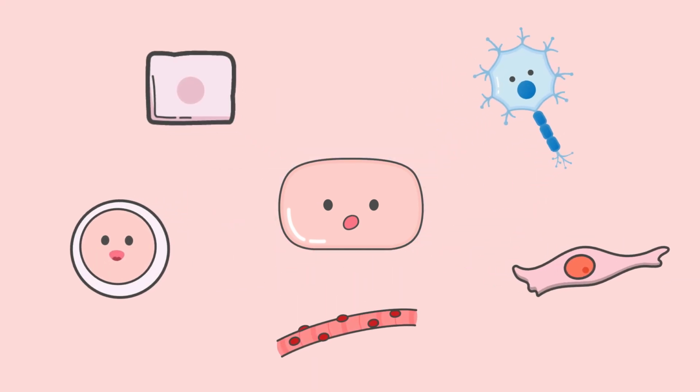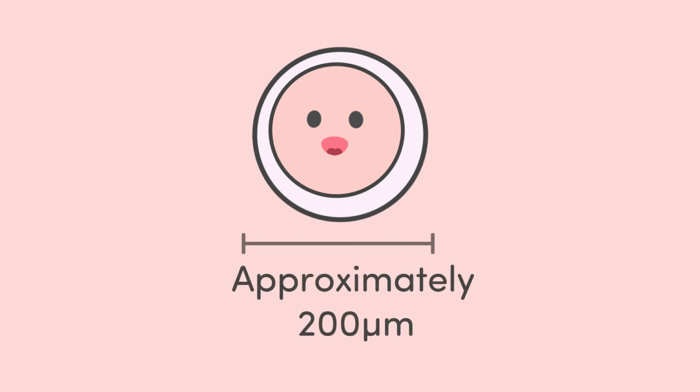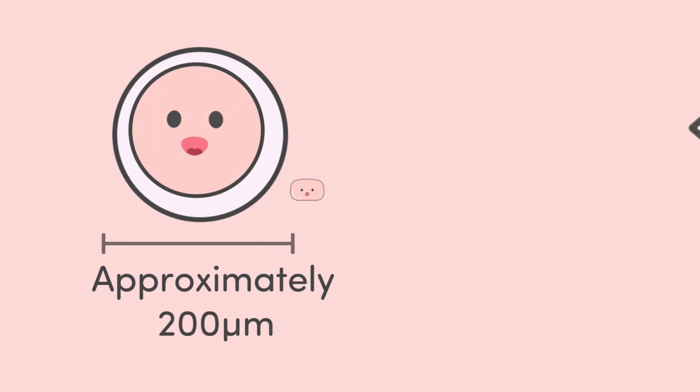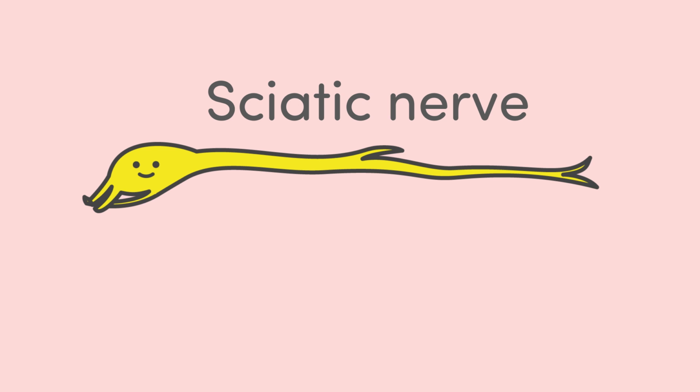However, as I mentioned earlier, there are many different types of cells, and some are quite large. Take the egg cell, for example, which is the source of all cells. An egg cell is about 200 micrometers in diameter, making it significantly larger than most other cells. It's just large enough to be visible to the naked eye. There are also unique cells like those in the sciatic nerve, which are elongated and can extend over a meter in length.